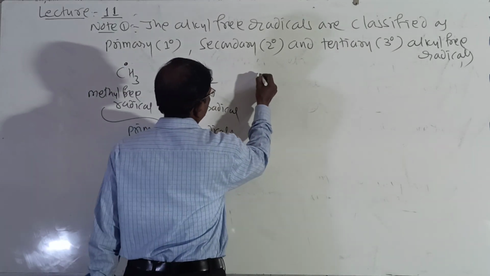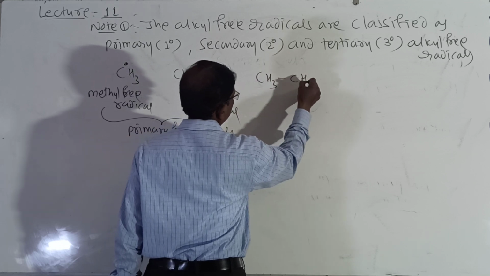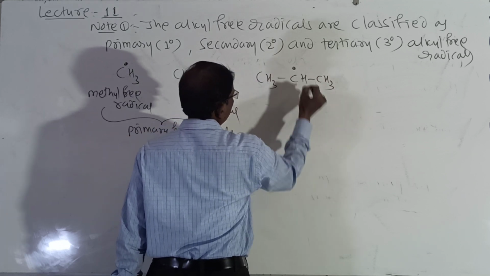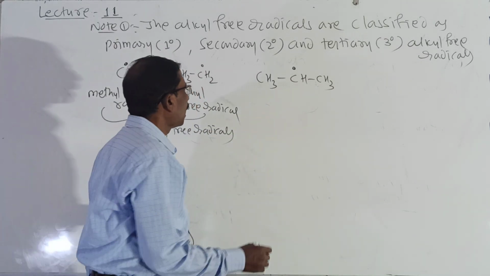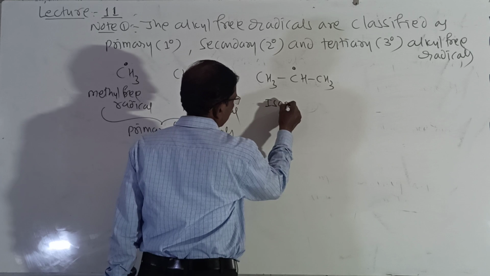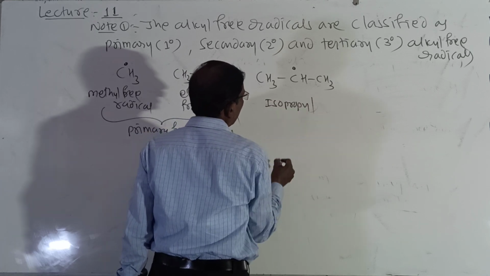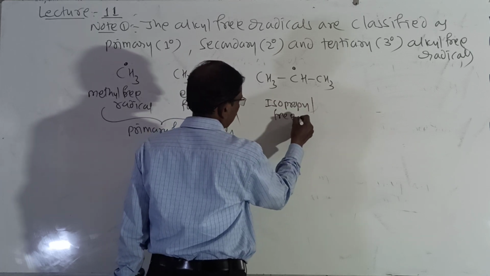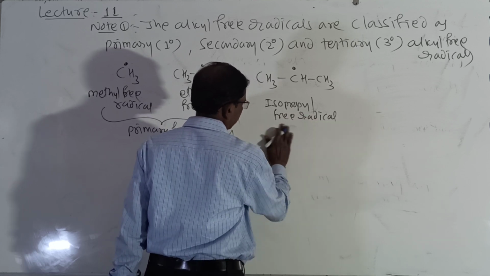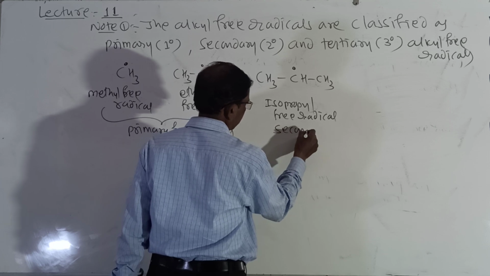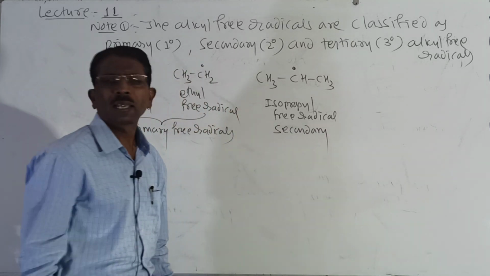And then what about secondary? I will write here secondary, CH3CHCH3, and here it is isopropyl. It is called isopropyl free radical. It is called secondary.